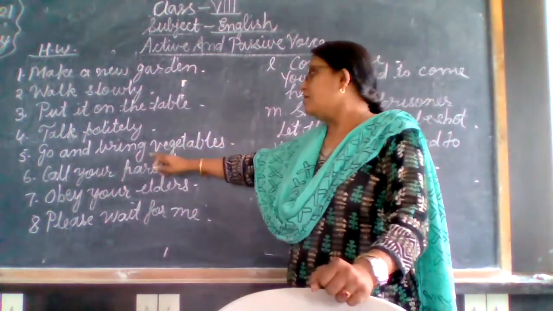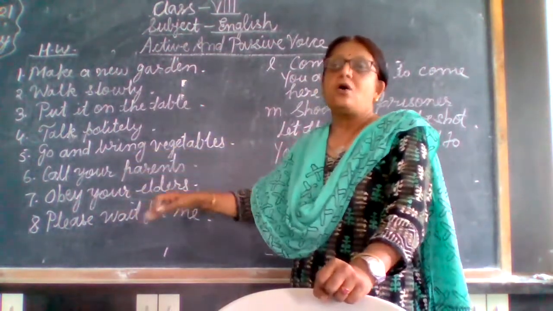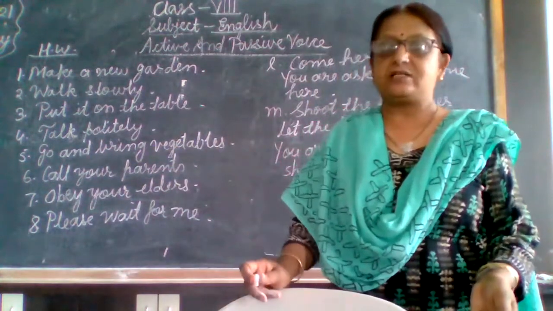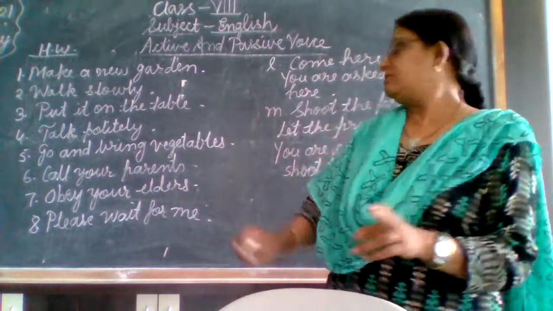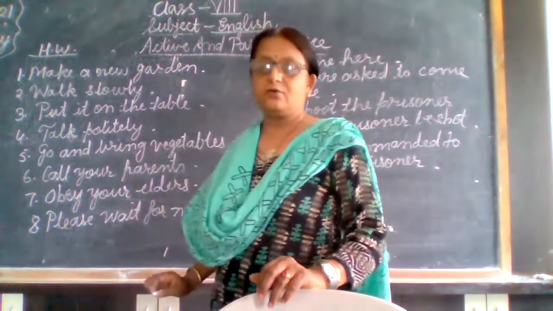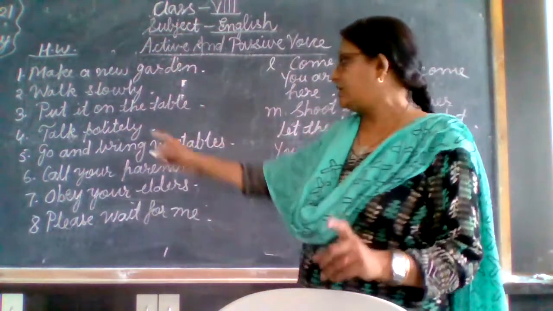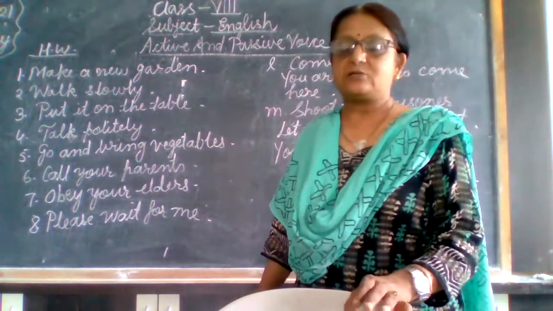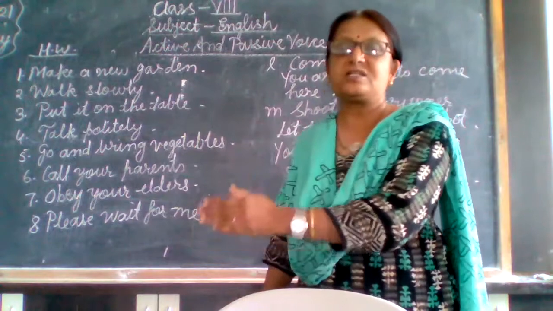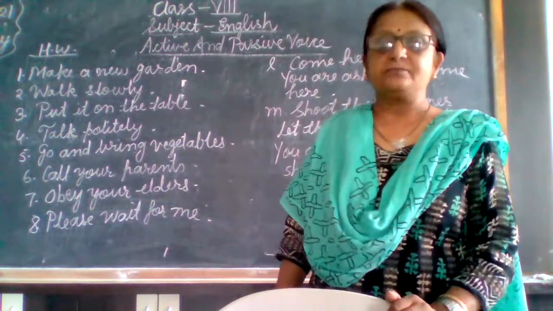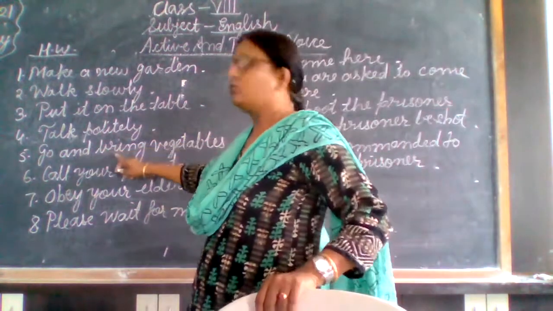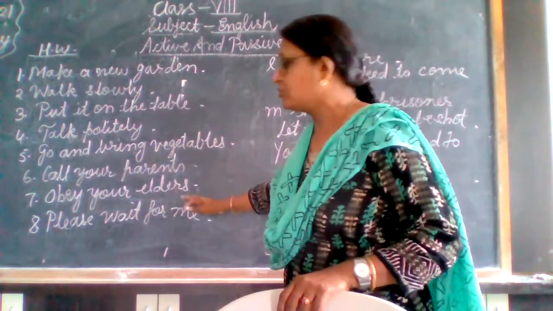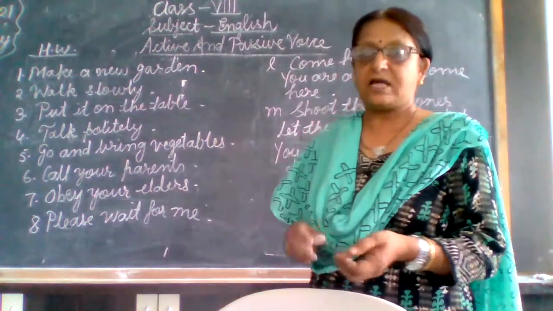Okay. So you are asked to go and bring vegetables. You will not write to go and to bring vegetables. Okay, 2 times we will not use to here. Only once we will use it, for the first one. You are asked to go and bring vegetables. Okay, that will be understood that these 2 continue together. 2 times we are not going to use to here. So this is a little bit different. Okay, now you have to solve these 8 questions of the imperative type.